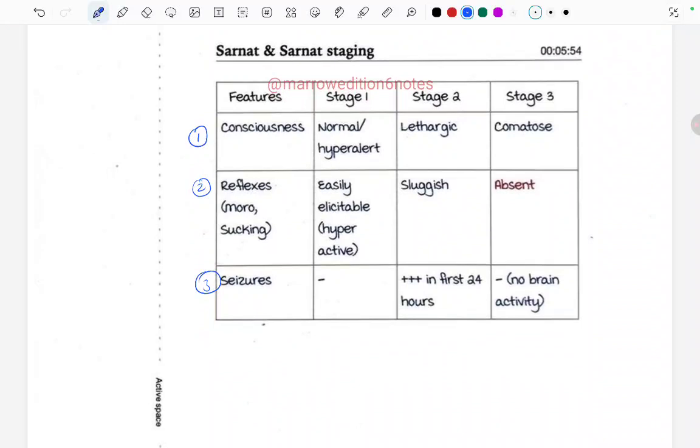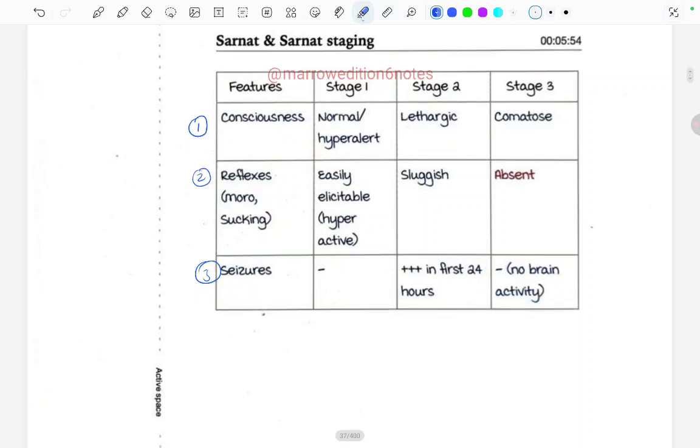If the baby is conscious with normal or hyper alert state, it comes under stage 1, lethargic in stage 2 and comatose in stage 3. Coming to the reflexes, if the reflexes are easily elicitable or hyperactive, then stage 1. If the reflexes are sluggish, stage 2, and if the reflexes are absent, stage 3. Coming to the seizures, in the first stage there is no seizure. In the second stage, seizure is present within the first 24 hours only, and in stage 3 there are no seizures, with no brain activity.